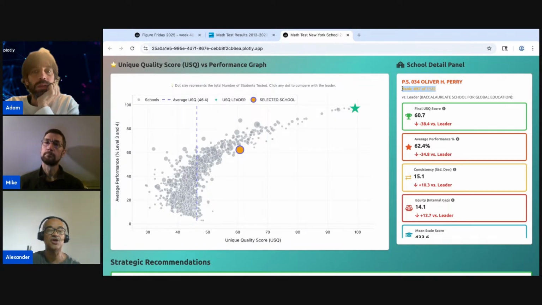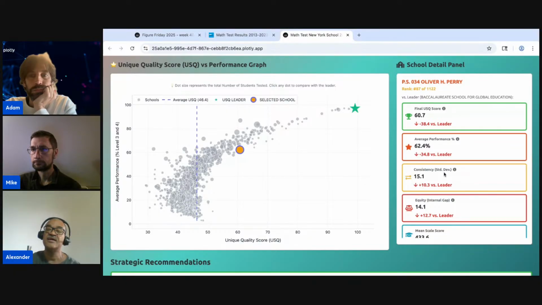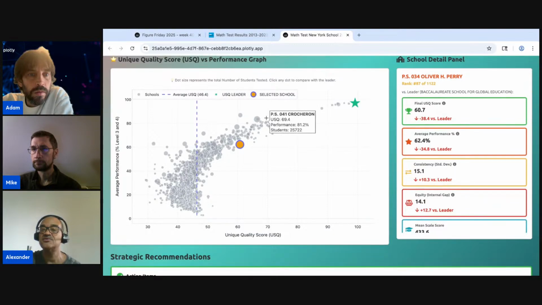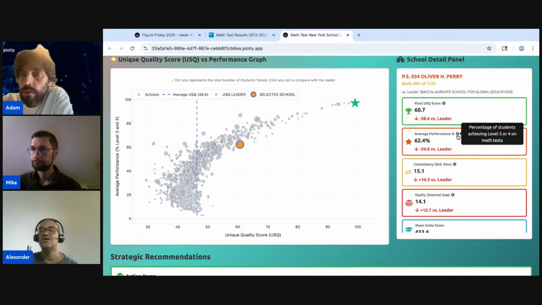At the right side, you will see a detail panel, compared versus the leader, in this case the Baccalaureate. Here you can see the final score versus the leader, which is less, with an arrow pointing down to show the difference. If you hover over the information icon, you will see tooltips.